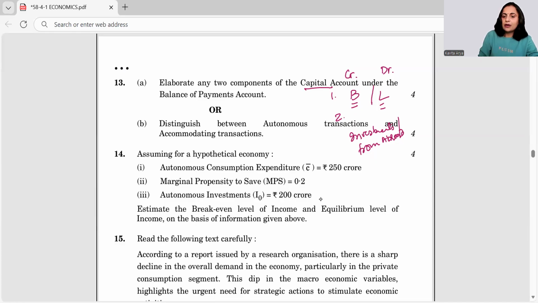Investments from abroad would be recorded again on the credit side. But when I say investments to abroad, or you may write investments to rest of the world, that would be recorded on the debit side, right? So this way you can talk about these two components.